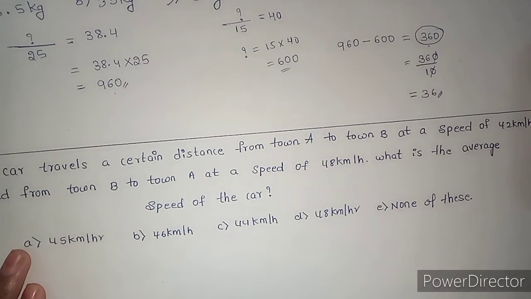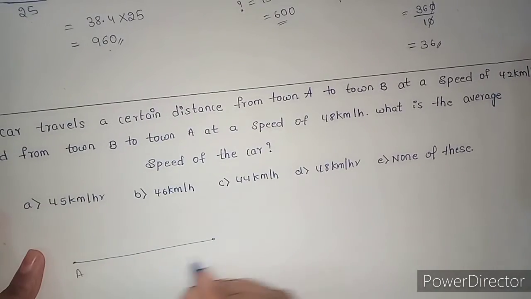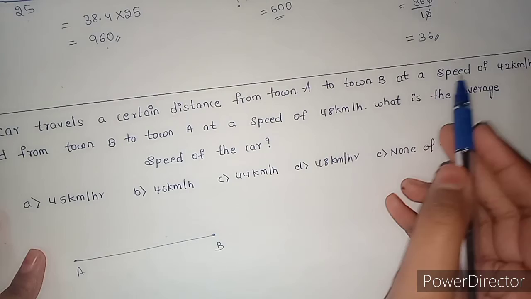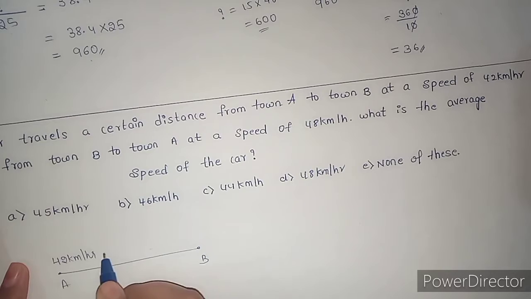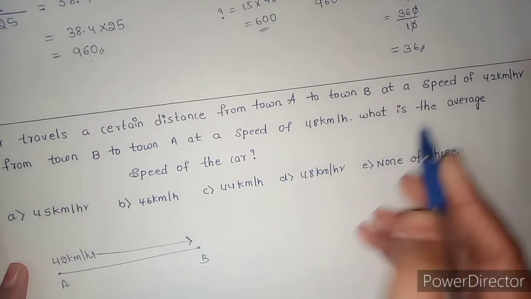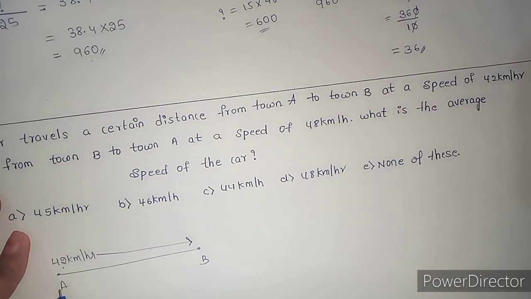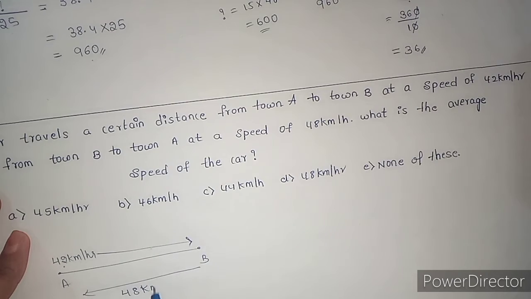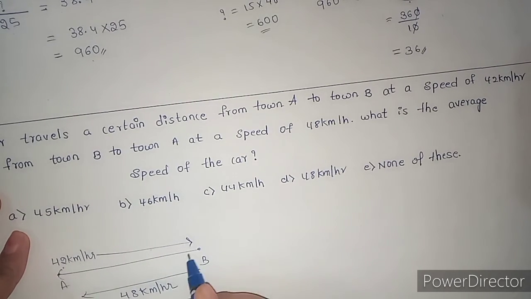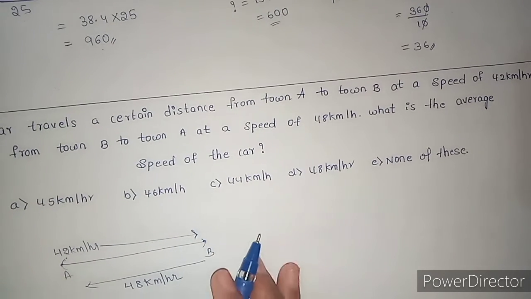So here the question is, a car is traveling from A to B. On the onward journey it is traveling at a speed of 42 km per hour, and in the return journey from B to A it is traveling at a speed of 48 km per hour. See here, the distance is same, right? From A to B and B to A, distance is same.